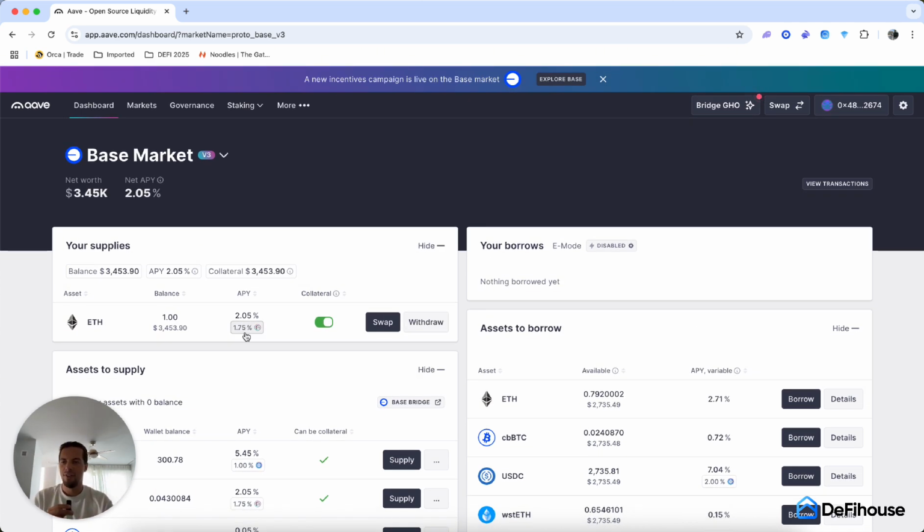So that's how you actually use Aave, one of the biggest, if not the biggest, lending protocols in DeFi. So I just showed you how you can deposit and supply the money, and now this money is working for you. I know it's not much, 2%, but it's still in, not out. So that's it for this lesson on how lending works, and we will now move forward to the next lesson where I will show you how borrowing works in DeFi.